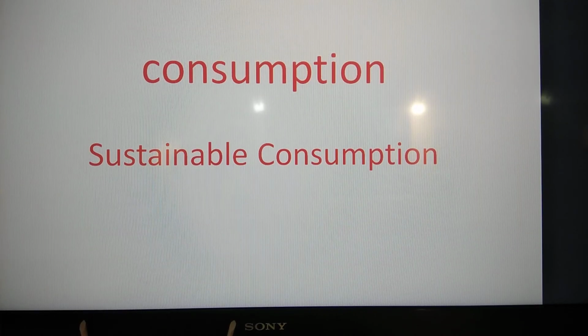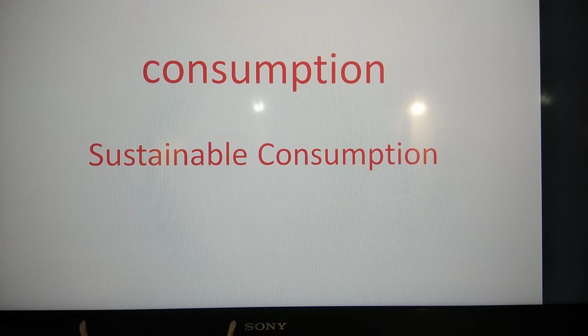Now come to significance of consumption. The significance of consumption arises from the following facts. What are those? First, consumption is the primary motive of all economic activities. Then the second, consumption is the end purpose of all economic activities. Like economic activity starts with the act of production of goods and services and ends with the use of these goods and services for consumption.